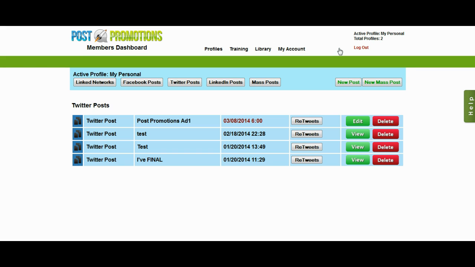So post promotions gives you not only massive time savers, the ability to repeat posts on autopilot, and drive traffic on autopilot, but also the ability to run contests where people are rewarded for virally sharing your posts through retweets, shares, and likes.